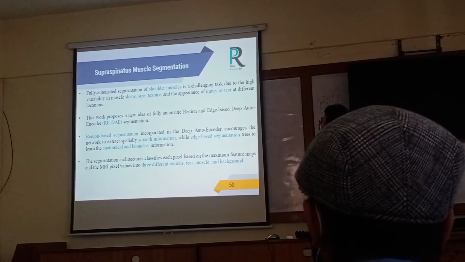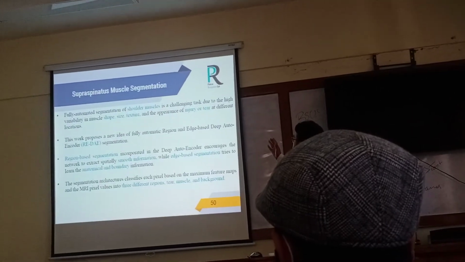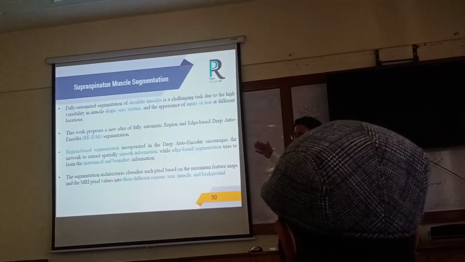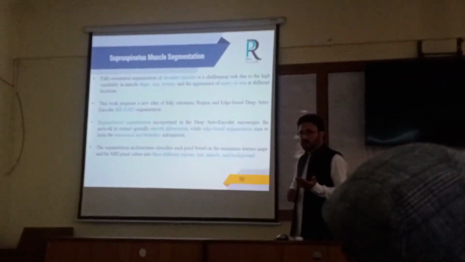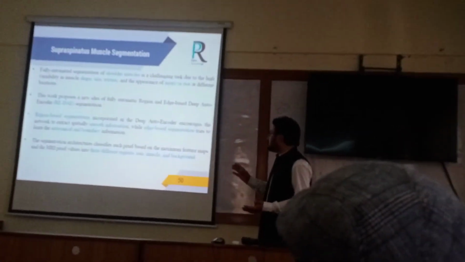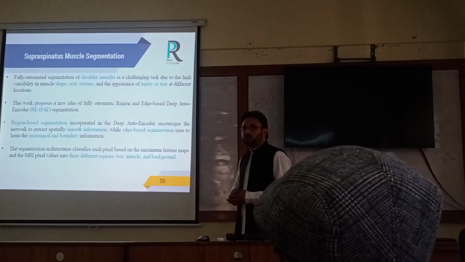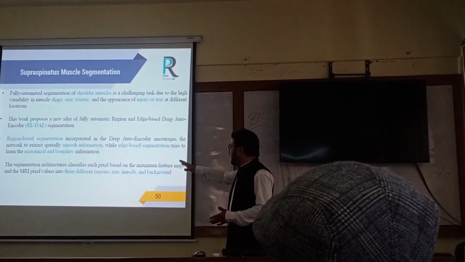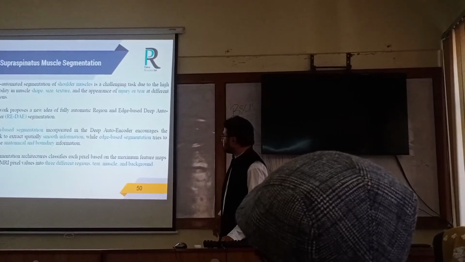It is very challenging because the injuries have different sizes and shapes, and are at different positions. We propose our own architecture based on the concept of a region edge deep autoencoder, in which in every block, smoothing and edge-based operations are systematically applied using max pooling, average pooling, and encoder and decoder blocks. It is a multi-class problem because we have to segment the tear region, muscle region, and background. At the end, it gives us three classes.